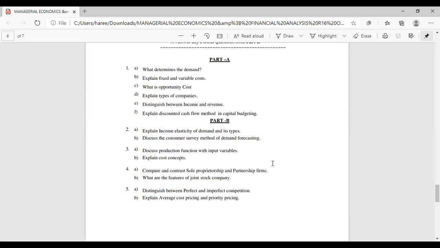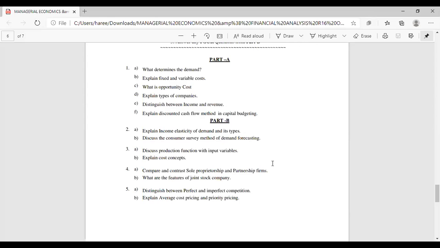And next, discuss production function with input variables. Generally, input variables will be land, labor, capital, likewise five types of variables. Those things we have to discuss in detail.